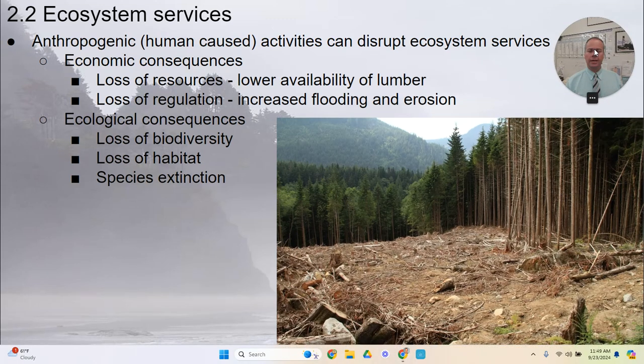And we know that as humans alter ecosystems, human-induced changes are called anthropogenic activities. We can disrupt some of these services. It can result in economic loss. If we clear-cut forests, then we have a lower availability of lumber. If we diminish the effects of regulating services, there may be more flooding, more soil erosion. There are also ecological consequences, as in the loss of biodiversity or habitat or species extinction. All of these can be ecological consequences of human action in ecosystems.